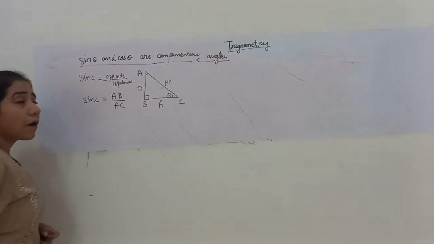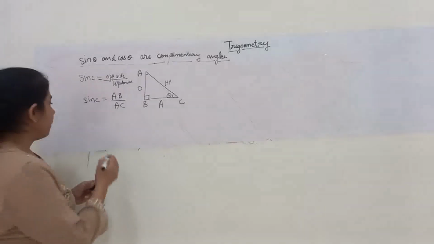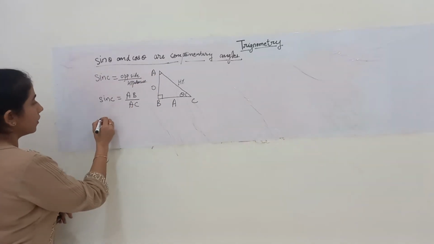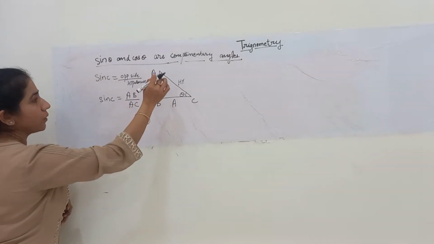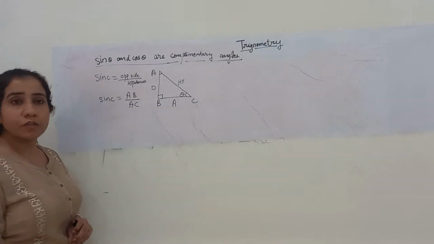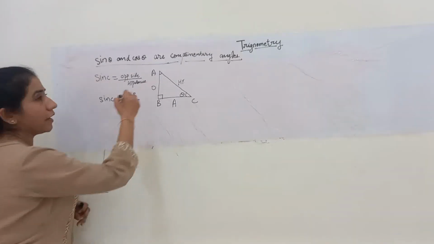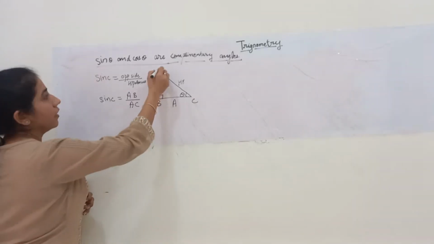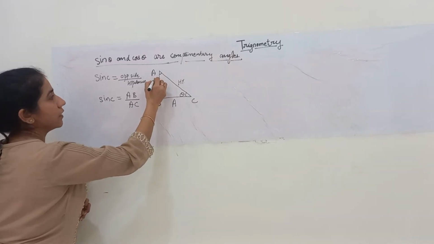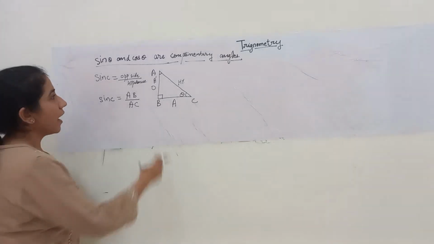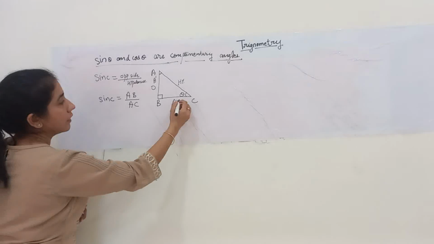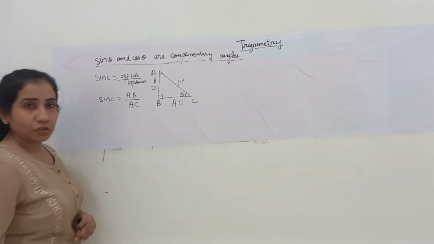Now I will talk about angle A. If I now consider angle A, what is the adjacent side and the opposite side? I'll mark them with A dash and O dash. With respect to angle A, AB is the adjacent side, which I will mark with A dash, and the side opposite to angle A will be BC, which I'll mark as O dash.